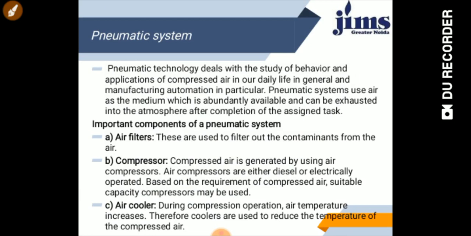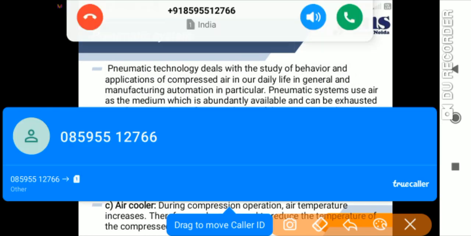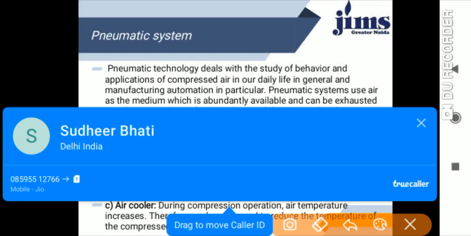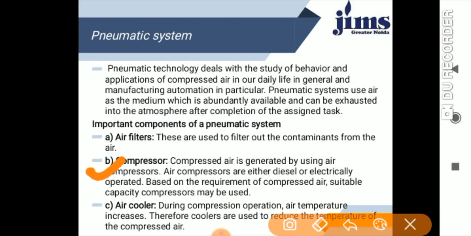Another important component we are going to discuss is the compressor. Compressed air is generated by using an air compressor, and air compressors are operated either by diesel or by electricity. Based on the requirement of compressed air, suitable capacity compressors may be used.